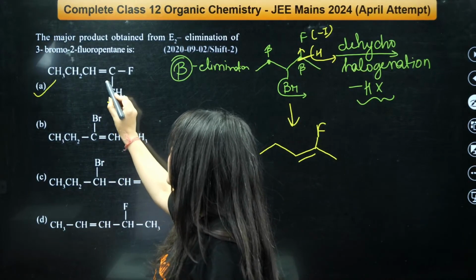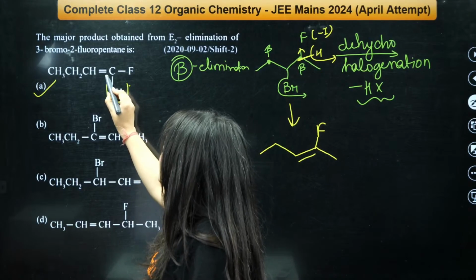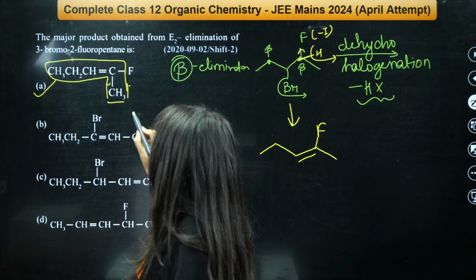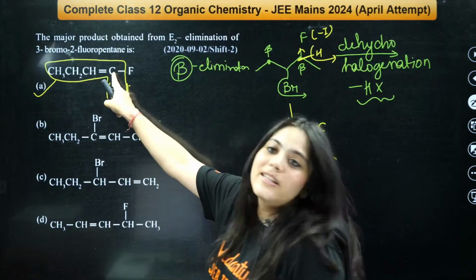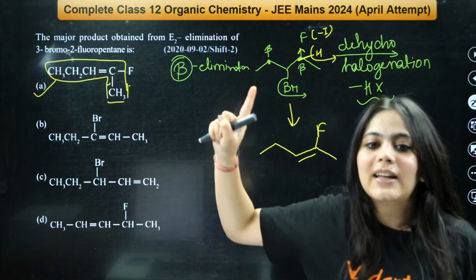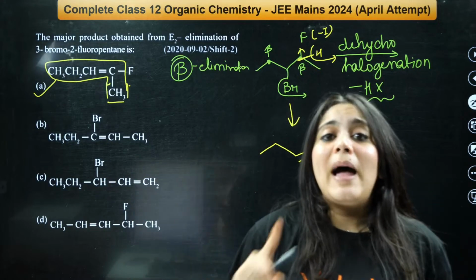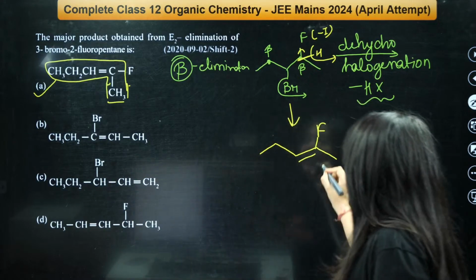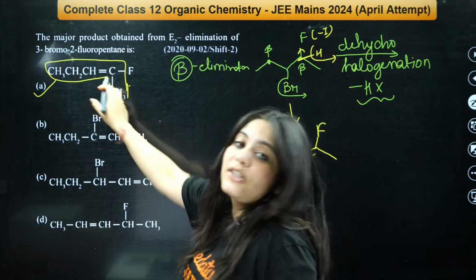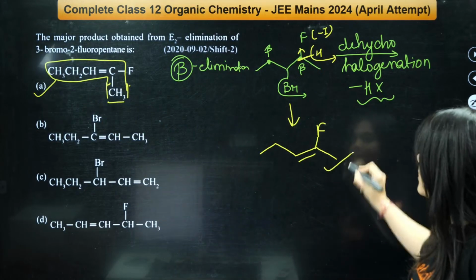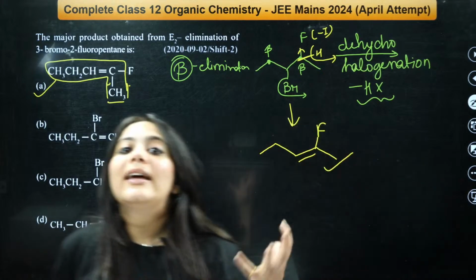This is the same alkyl chain, one alkyl chain. On the second carbon, there is fluorine. They just represented it in a different manner to confuse you. The double bond is directly next to the fluorine. This is the correct answer. Understood?